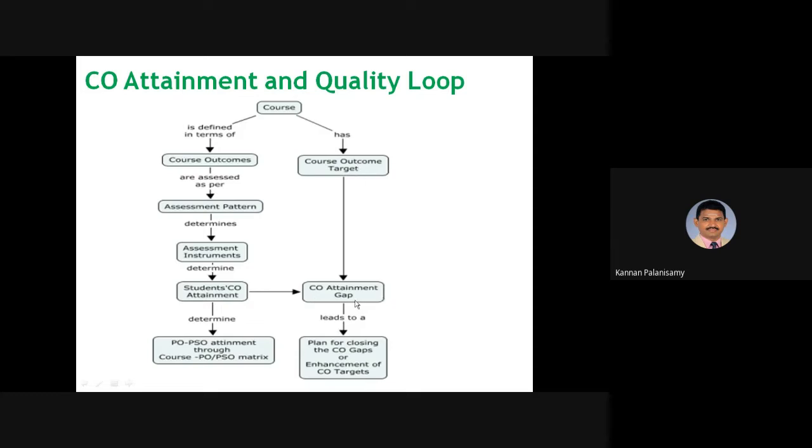So that is found as the CO attainment gap. That leads to a plan for closing the CO gaps or enhancement. For example, if your target is some minimum value, but the student CO reached a higher value, the targets are met, or otherwise there is a gap in this.